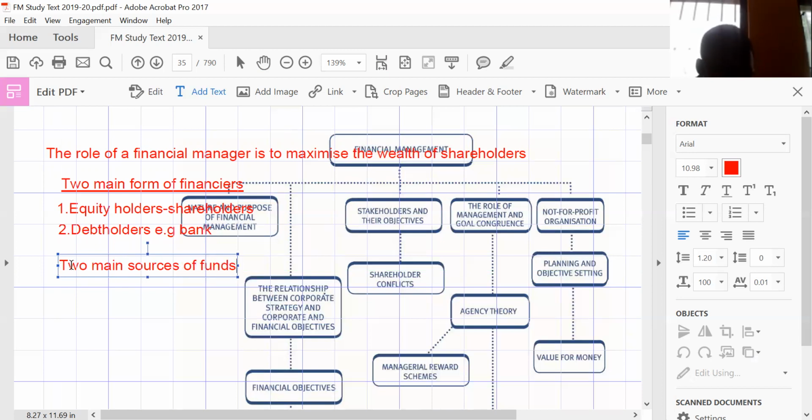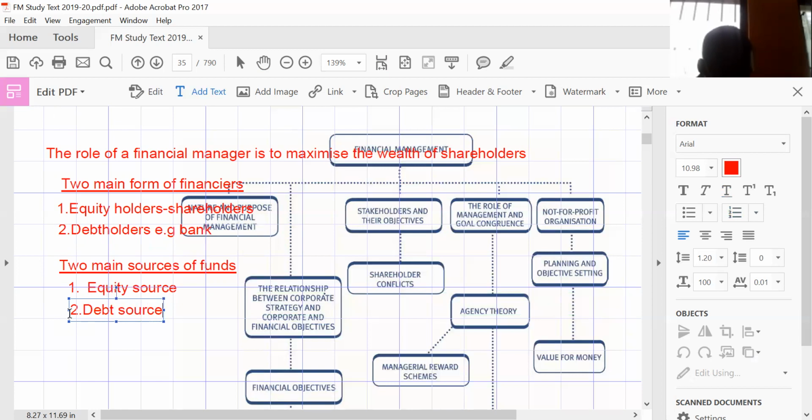That means when you talk about sources of funds, where you can get funds from, you can get funds from two main sources. We have a lot of sources of funds, but we can categorize all of them under two main headings. The first one is the equity source. The second one is the debt source. Any form you can mention can be classified under equity or under debt source.